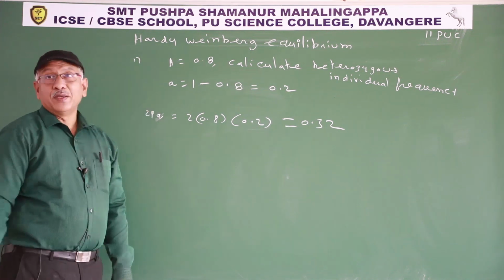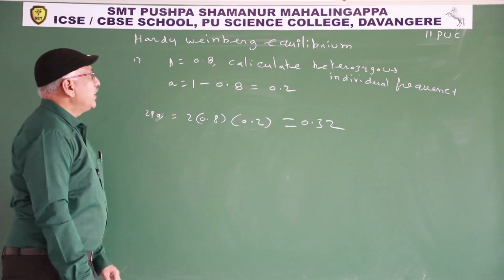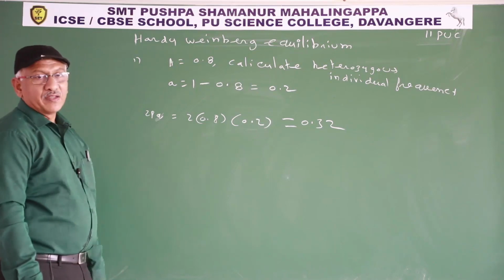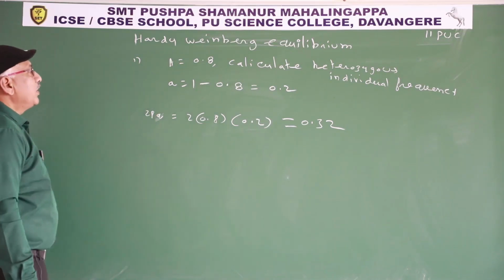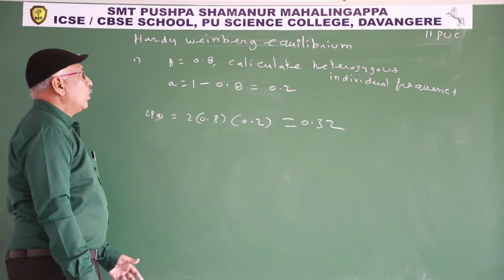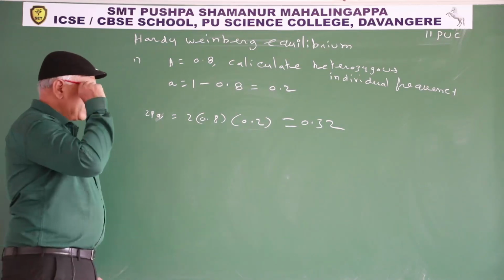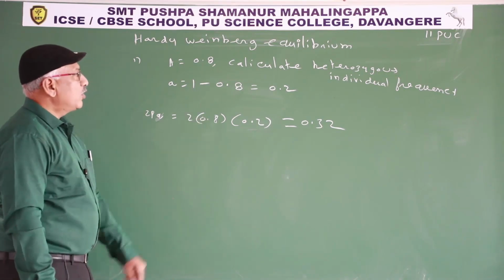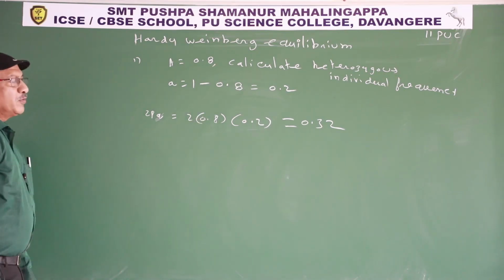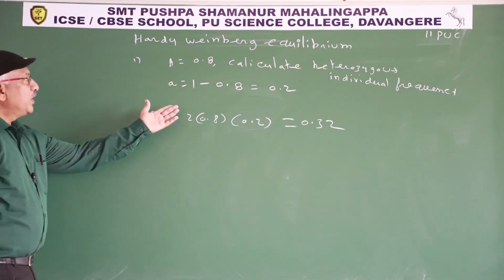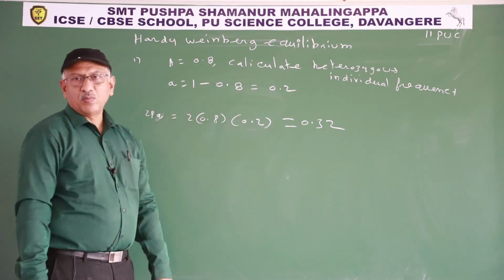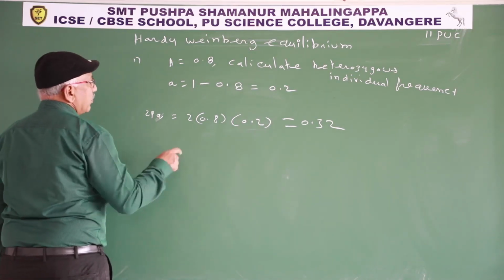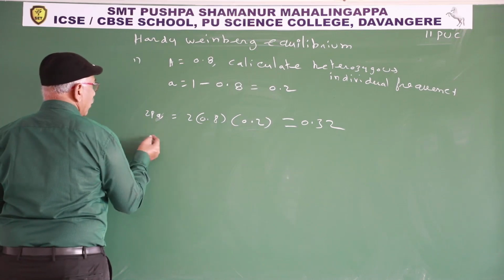Here they may give capital A as 0.8. Calculate the heterozygous individual frequency. Capital A is 0.8. Small a is 1 minus 0.8. You already know capital A plus small a frequency equals 1, so small a is 0.2. Heterozygous individuals means 2pq, 2 into p, which is 0.8, q is 0.2. So heterozygous individual frequency is 0.32.